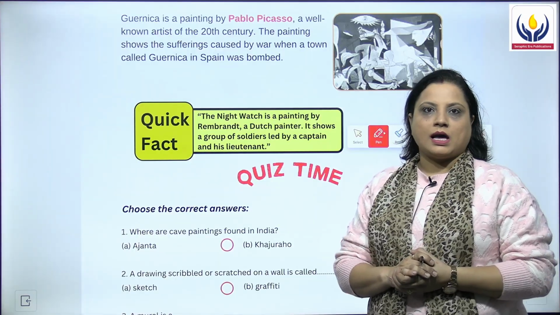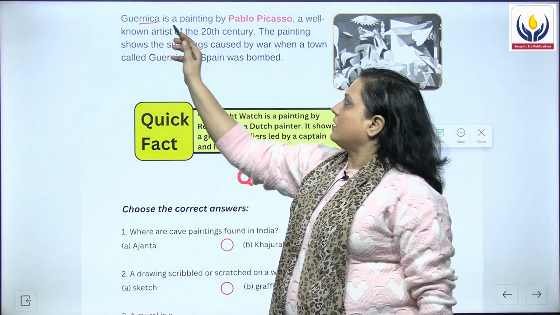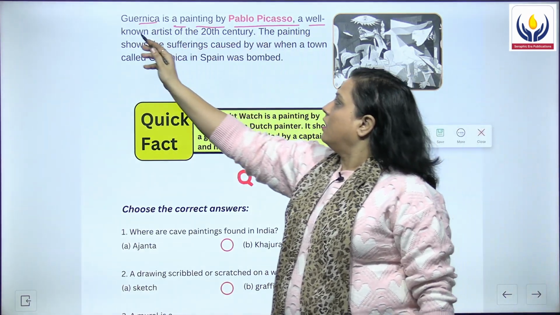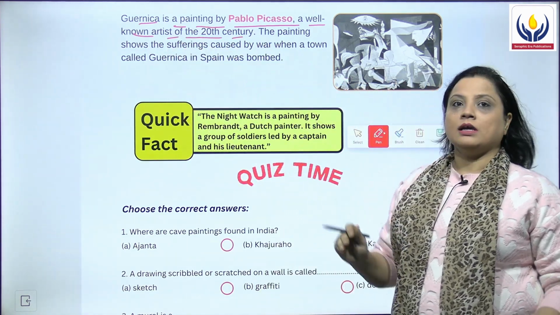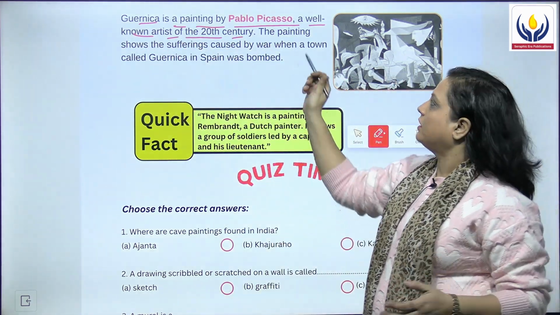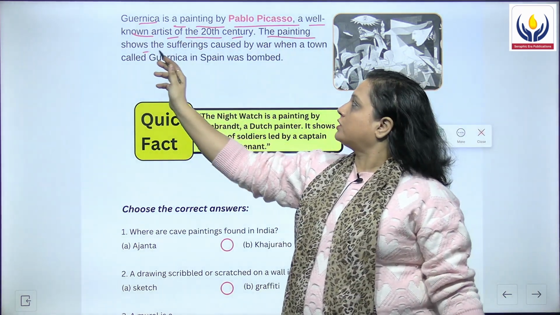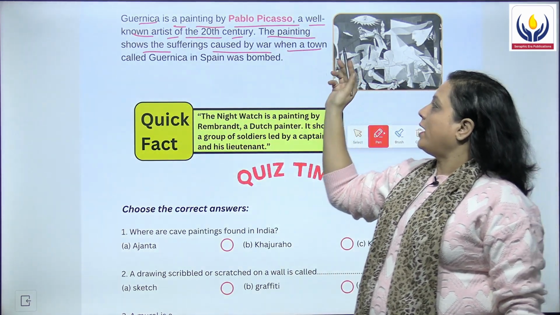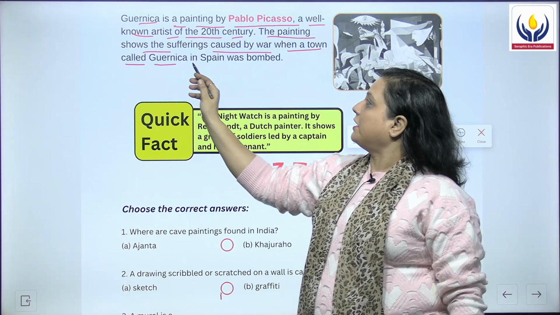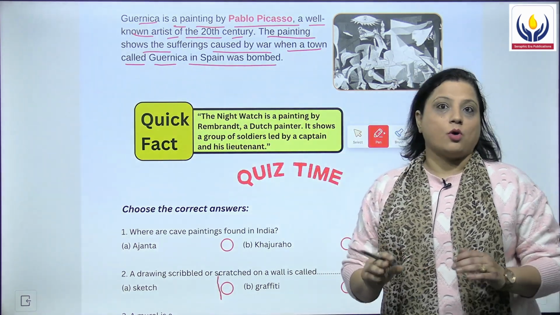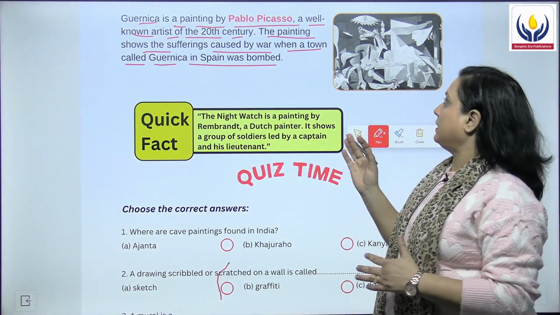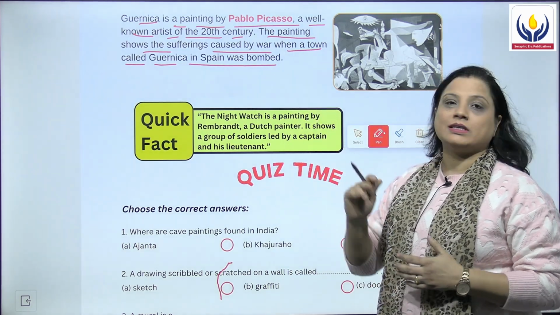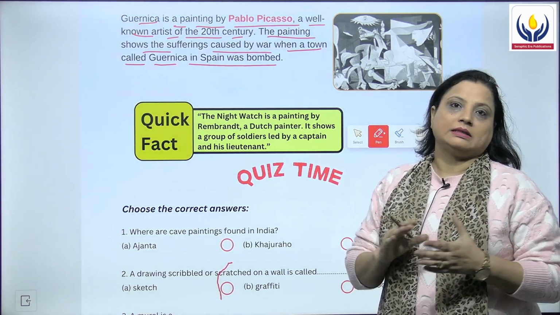Then in the next we have Guernica, a painting by Pablo Picasso. He is a well-known artist of the 20th century. The painting shows the sufferings caused by the war when a town called Guernica in Spain was bombed. So this painting shows what? It shows the pain and the sufferings of the people at that time.